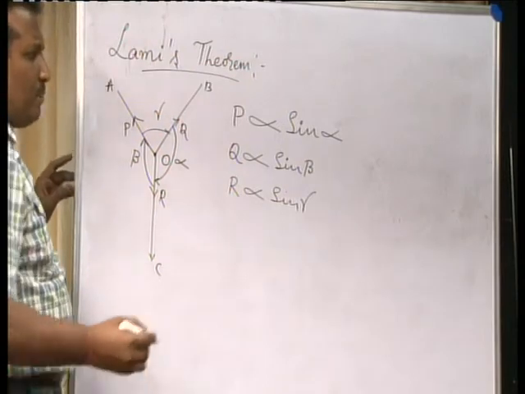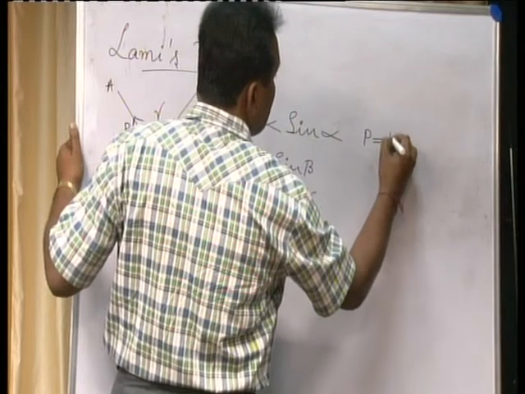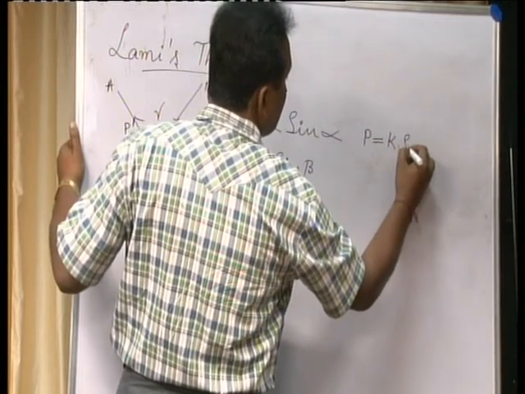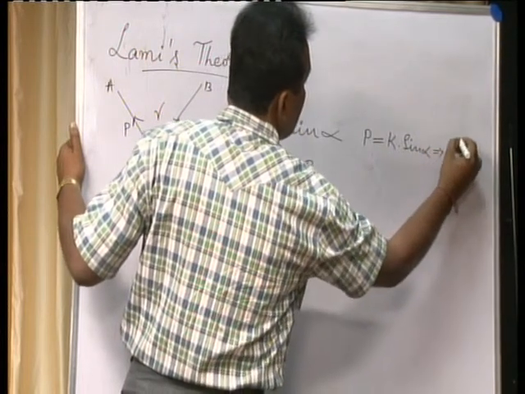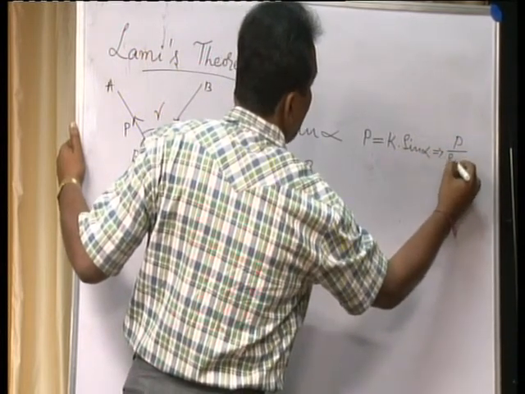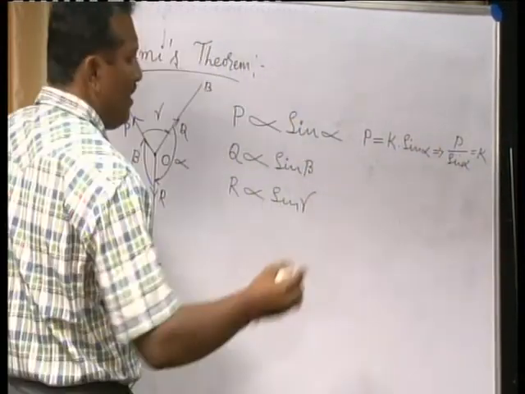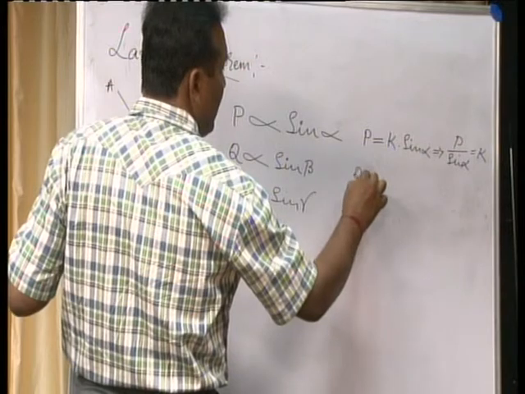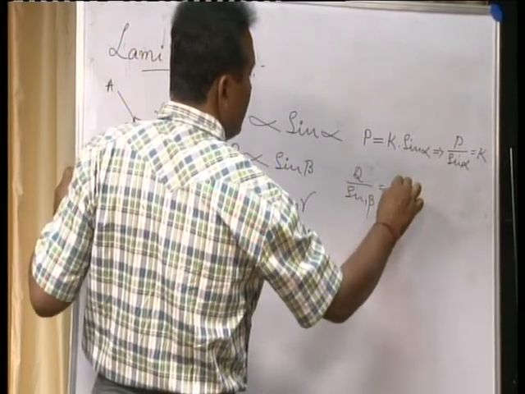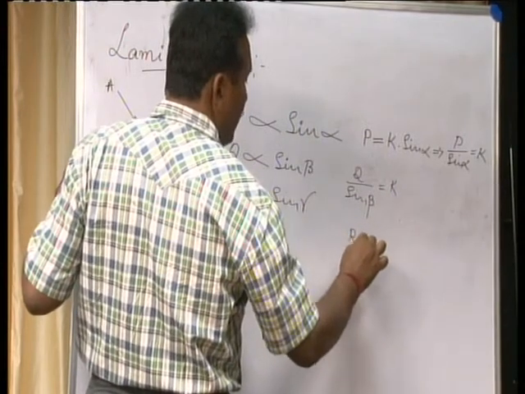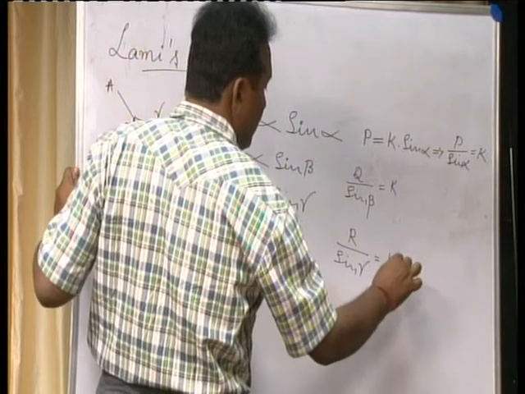So, by following the principles of physics, P is equal to some proportionality constant into sin alpha, or you can write P by sin alpha equal to a constant. Similarly, Q by sin beta is equal to a constant, and R by sin gamma is also equal to a constant.